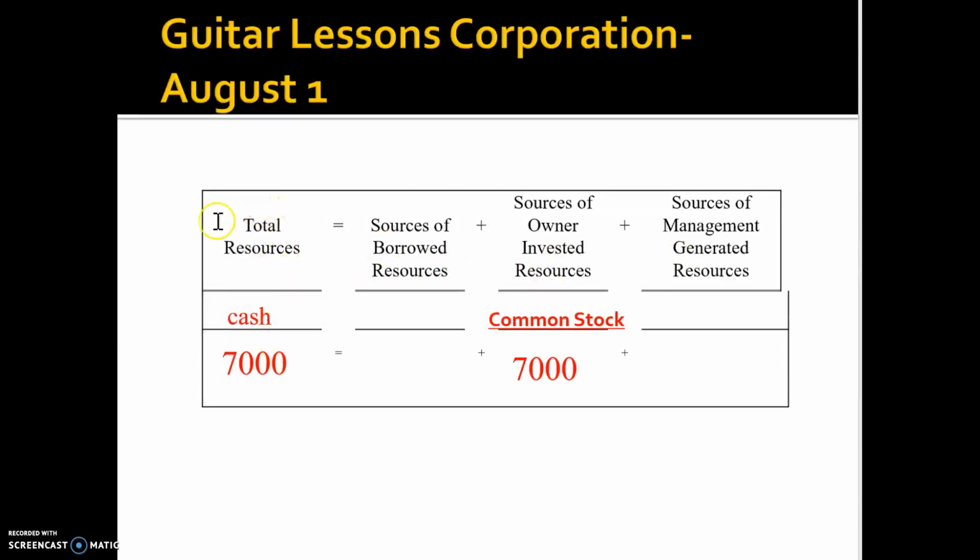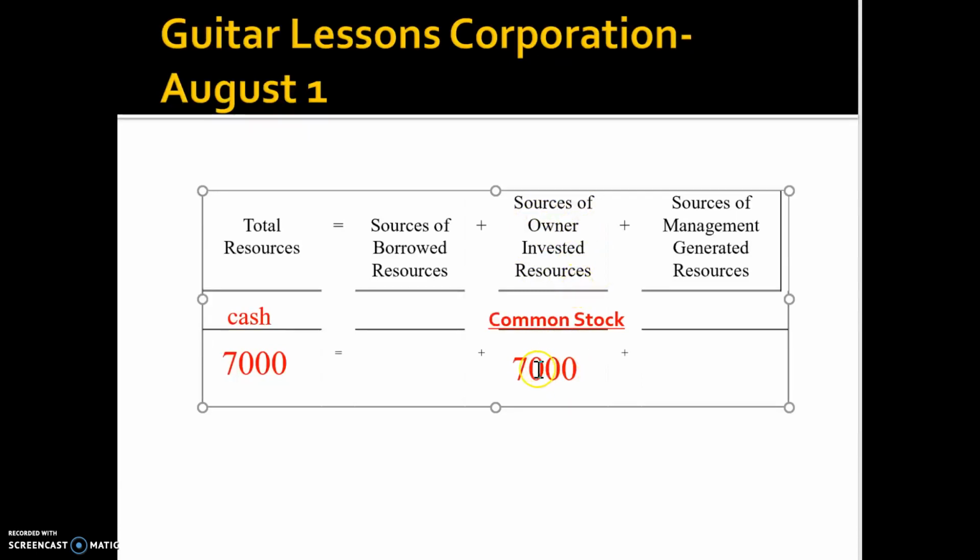You will see the left-hand side is increased because the firm got cash, $7,000 worth of cash, and it also increases the right-hand side, the sources invested by the owners.